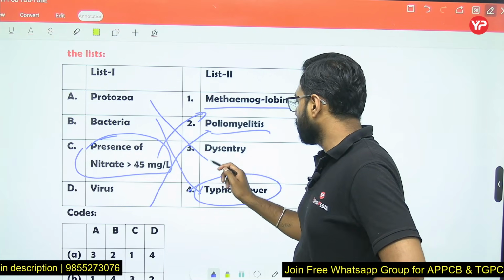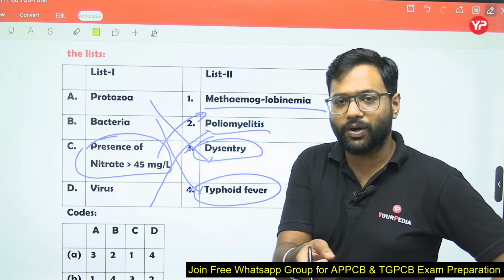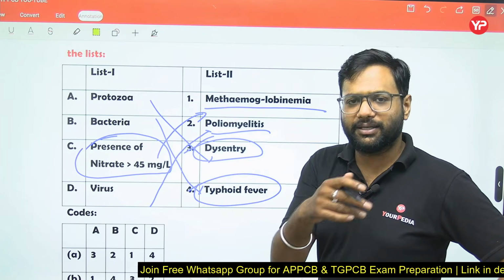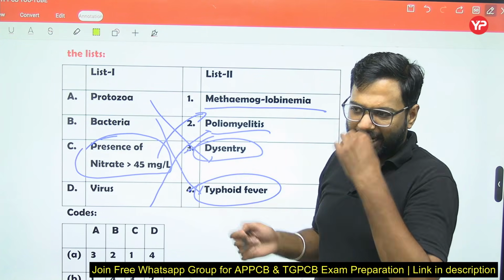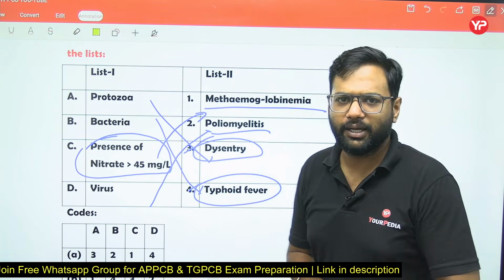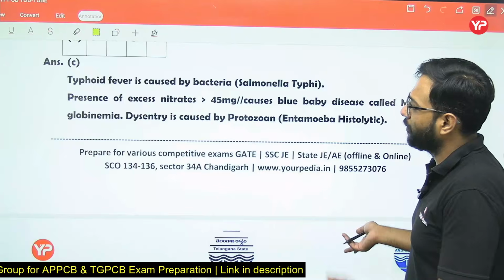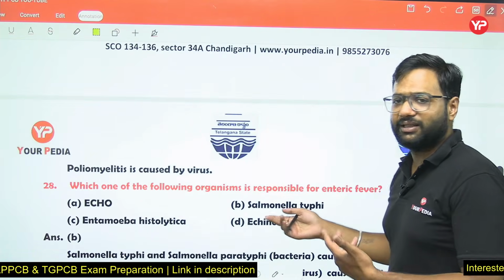And due to the protozoa, dysentery will be there, but not all dysentery is due to protozoa. Amoebic dysentery is due to the protozoa. And if the question asks about bacillary dysentery, that is due to the bacteria, right? So just remember the name, very important. These are important points. So we have discussed everything in the class.